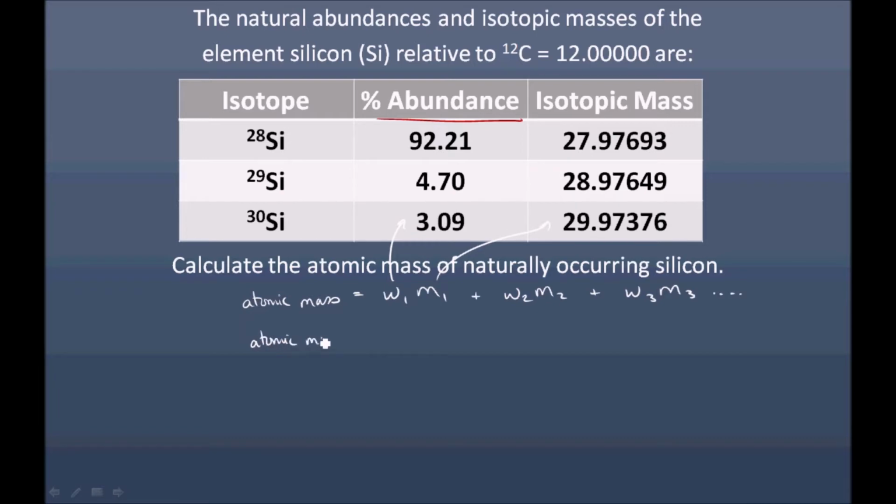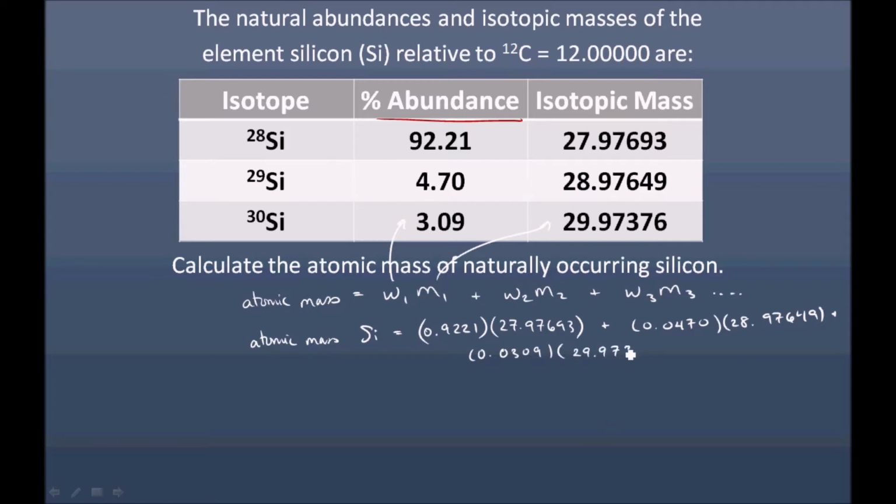So the atomic mass for silicon is equal to 0.9221, that's the weight of isotope silicon-28, times its mass, 27.97693, plus 0.0470 times 28.97649, plus 0.0309 times 29.97376.